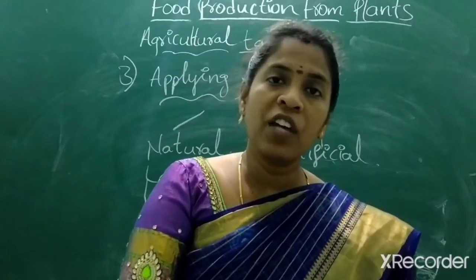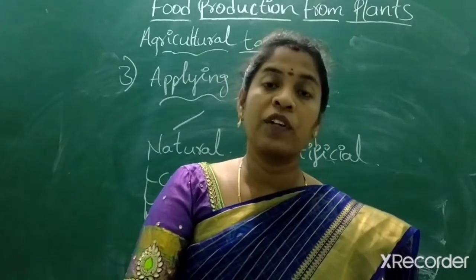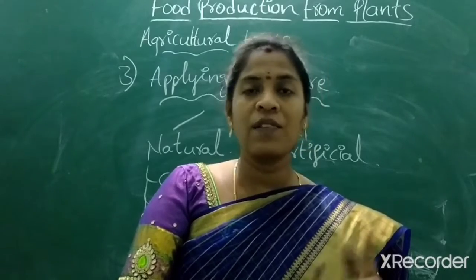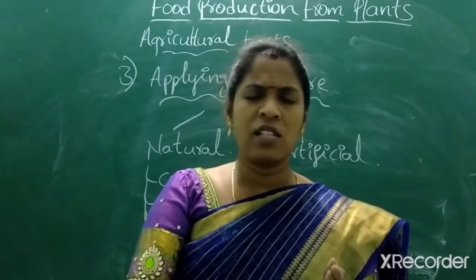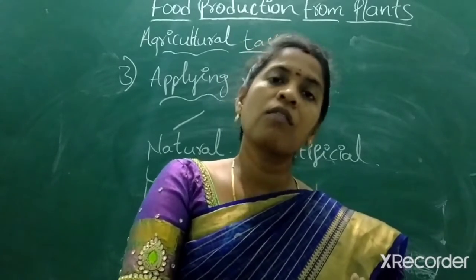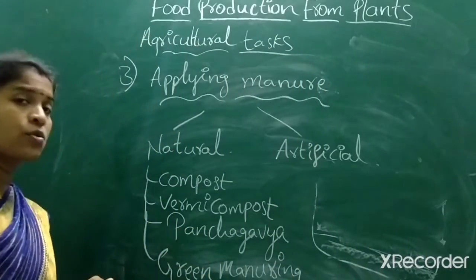1 liter of Panchagavya is used for 10 liters of water. So for 10 liters of water, 1 liter is enough. And the 10 liters we can sprinkle on almost 5 to 6 acres. Almost, that's it. 5 to 6 is not possible, but 2 to 3 acres we can. Then how is this Panchagavya used?